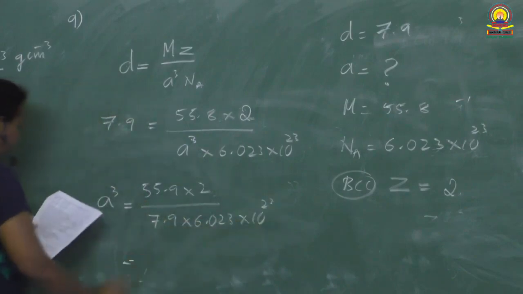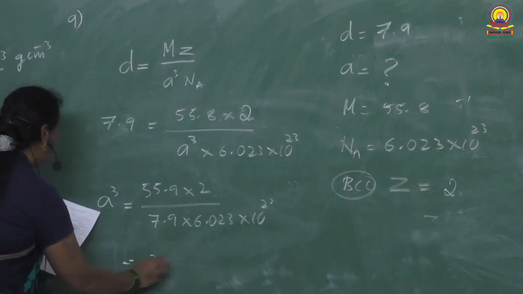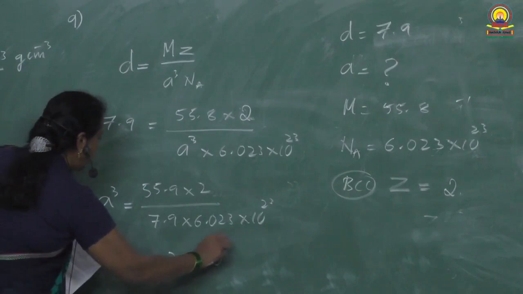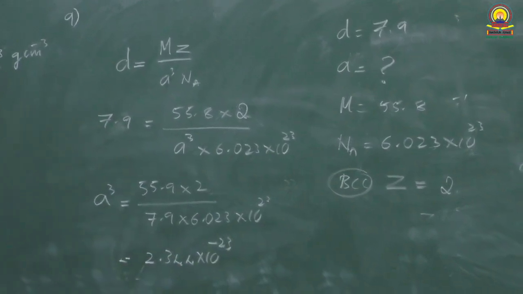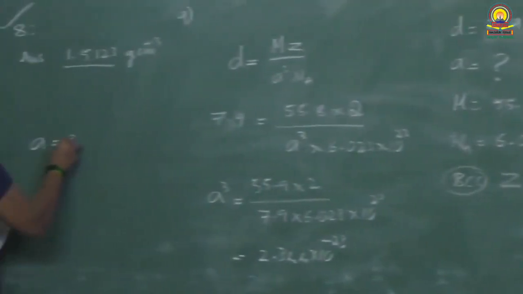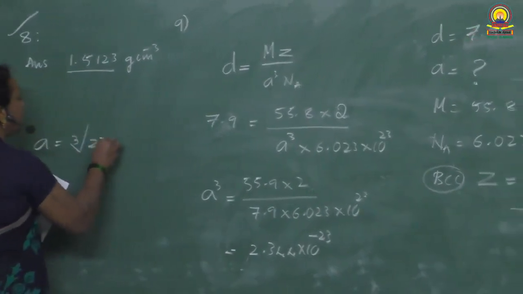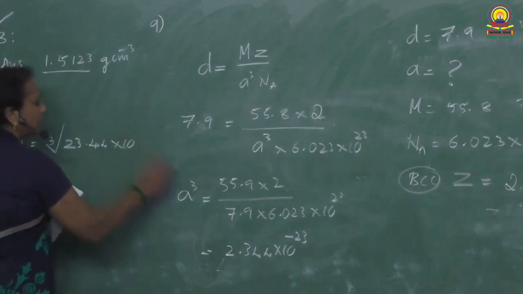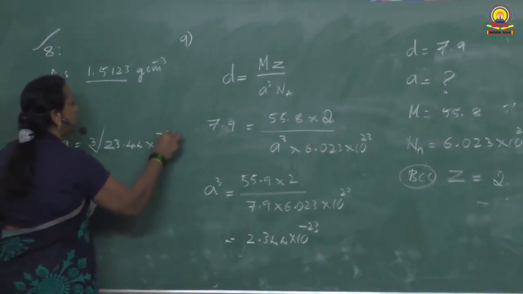The value of A cube you will get as 2.344 into 10 raised to minus 23. Further simplification is to be done. A is equal to cube root of 23.44 into 10 raised to, instead of 23, I will write it as 24 now, minus 24.